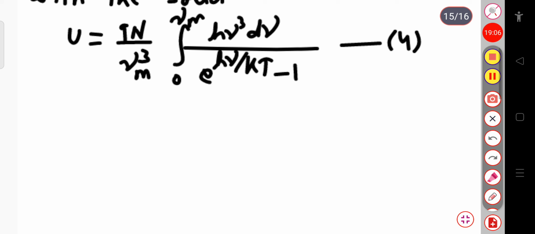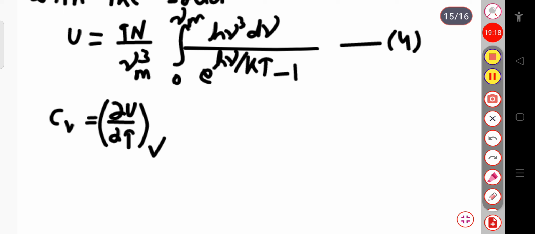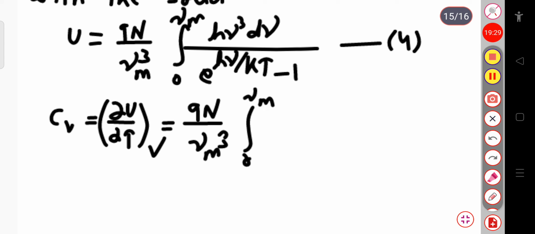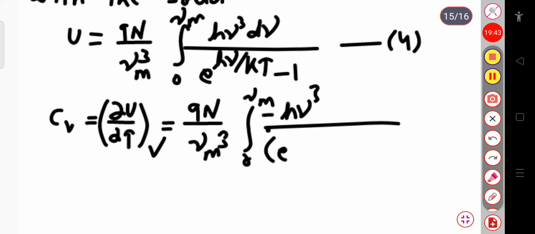If I want to calculate Cv, that is the specific heat at constant volume, then this is simply ∂U by ∂T at constant V. So that will be equal to 9N divided by νm³ into integration over 0 to νm of hν cubed into dν, and if I take the derivative of exponential hν by kT minus 1, then this will be simply minus 1 divided by exponential hν by kT minus 1 whole square.